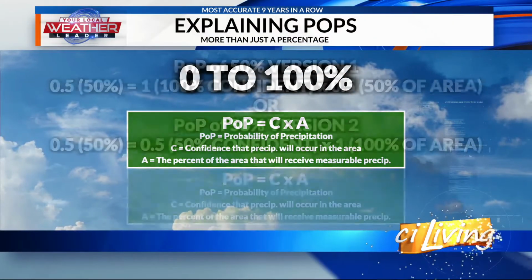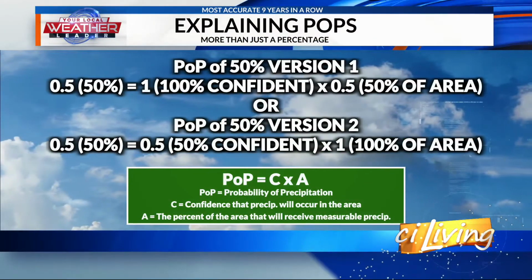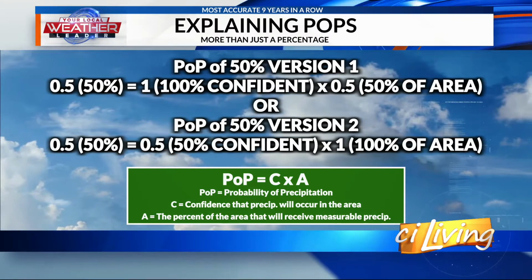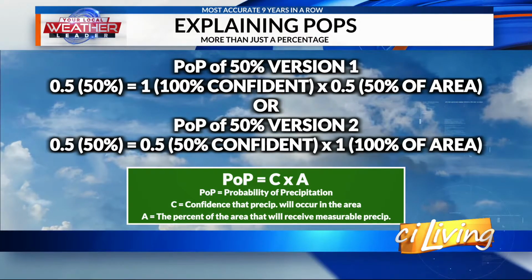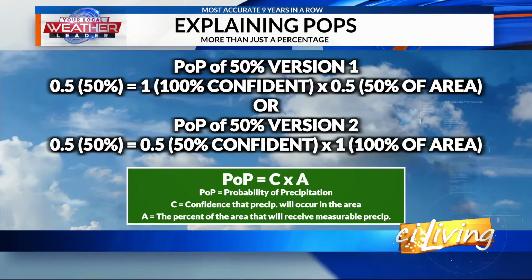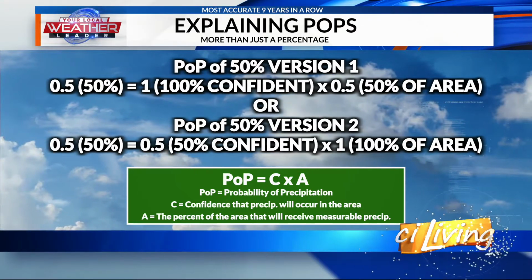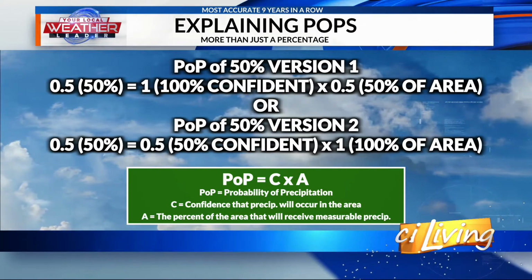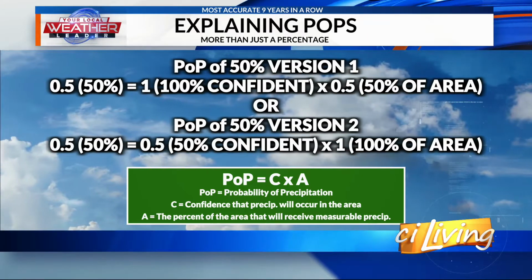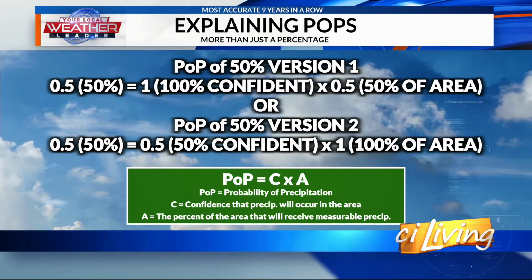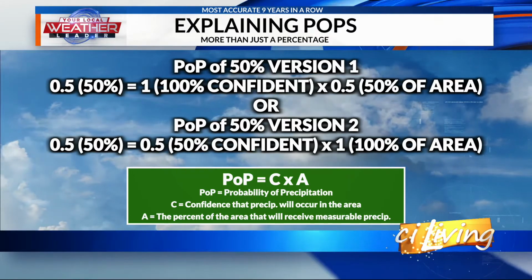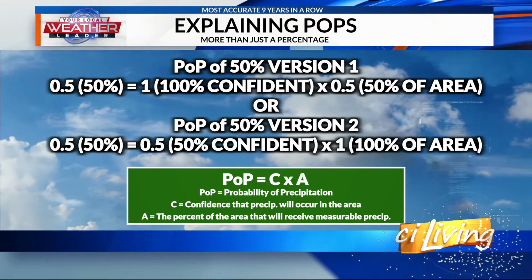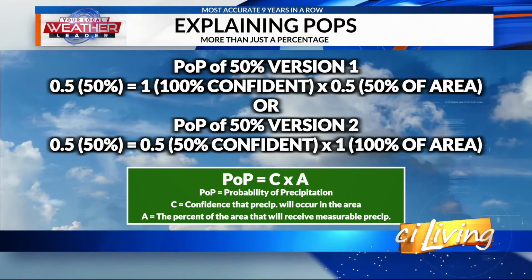We'll go to the next graphic here, and I have two different equations to show how you get a 50% chance of rain. The first one, you get a 50% chance by being 100% confident that half of the viewing area will get it, because we're forecasting over an area, not just for a point. Everything is always for an area. So I can be 100% confident that 50% of the area gets it.